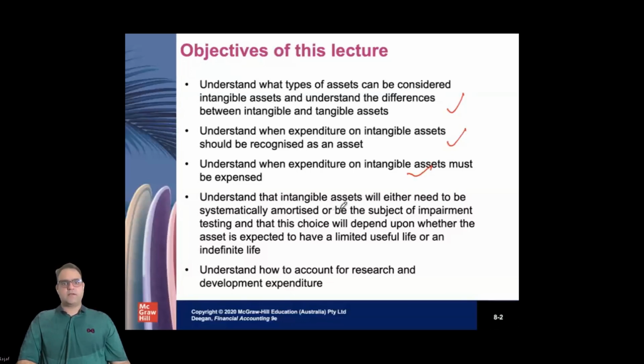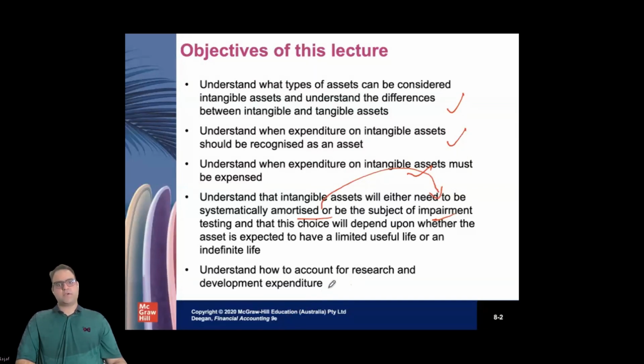Try to understand whether we need to amortize the intangible or we need to impair it. So there are two schools of thought. One school of thought says, hey, you need to amortize the assets when they are intangible, because as time passes, they lose their value. But another school of thought says, no, you have to recognize that on an annual basis and try to impair it rather than amortize it throughout its life.